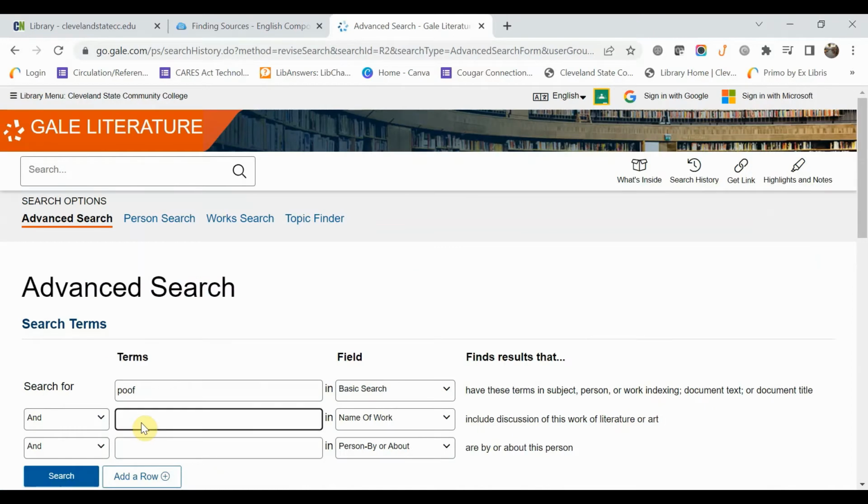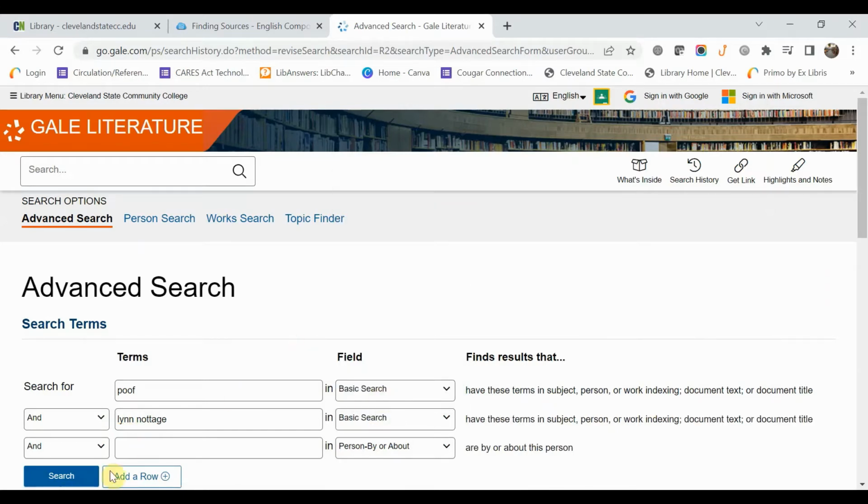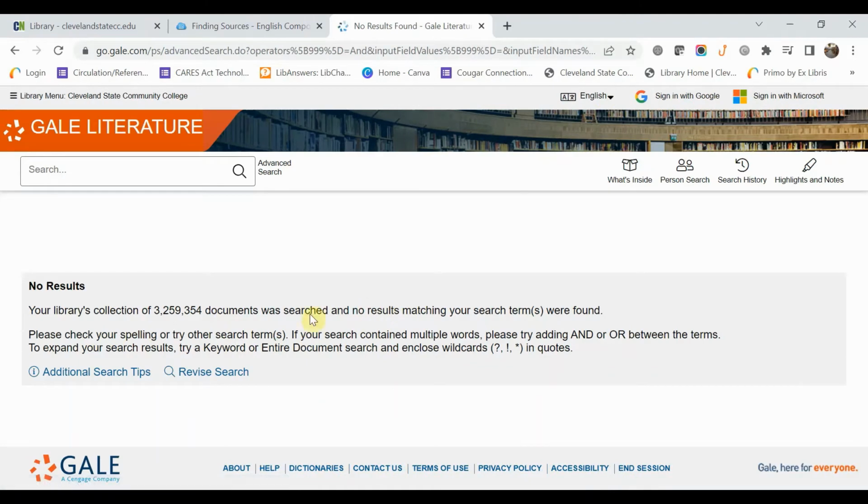So the second thing you want to do is put the name of the author in that second box, and you'll see this first box is already selected to basic search. That's great, that's where we want it. We want to make sure we switch that second box to basic search and hit search, and this is where we run into our problem.